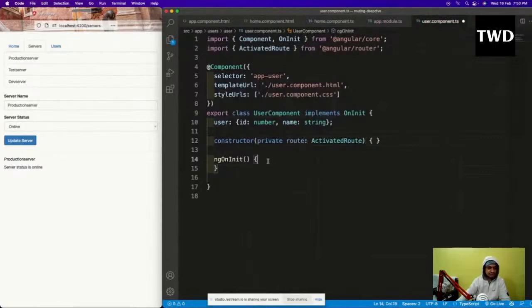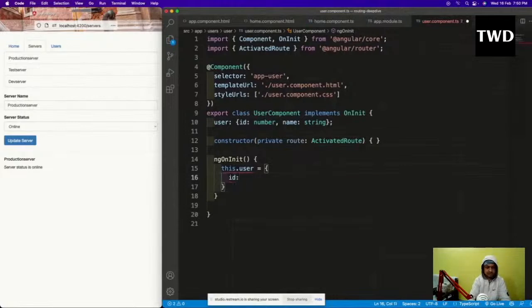And then in this ngOnInit, I am going to have this.user equal to id: number, name: string.